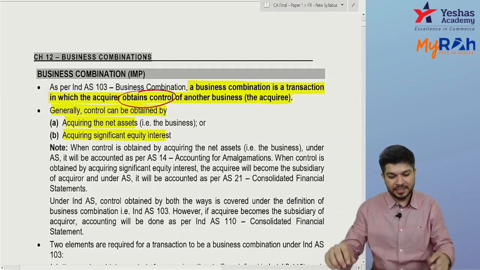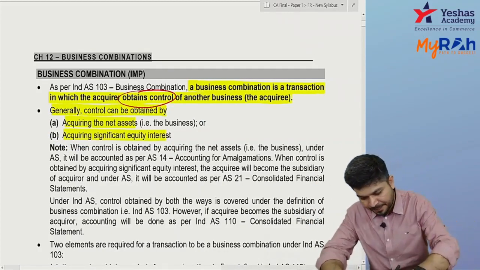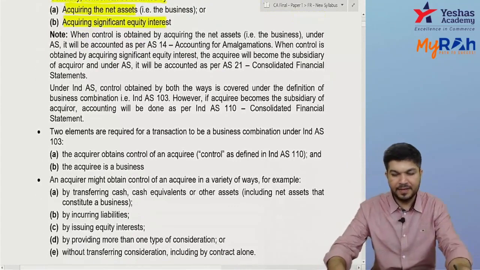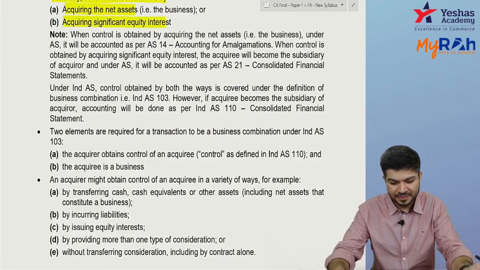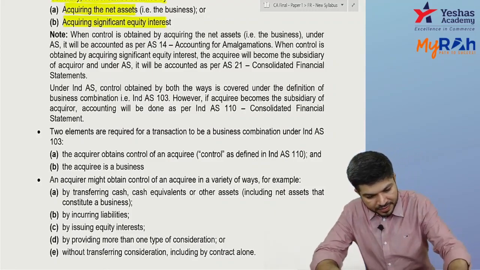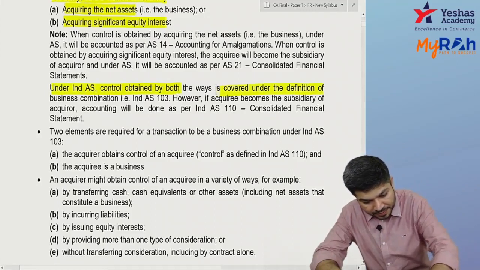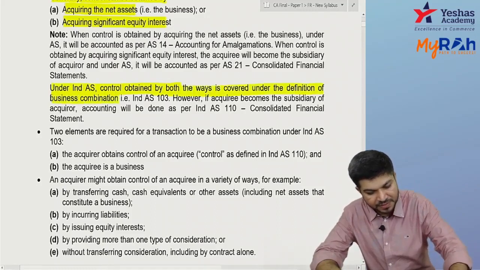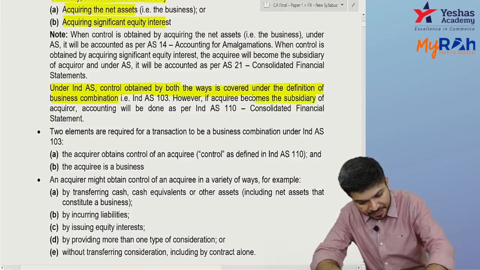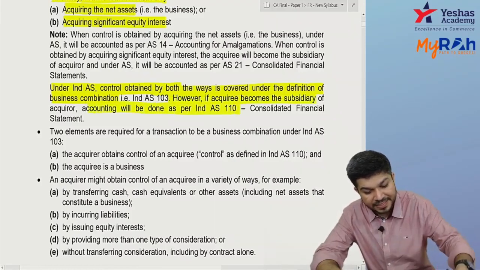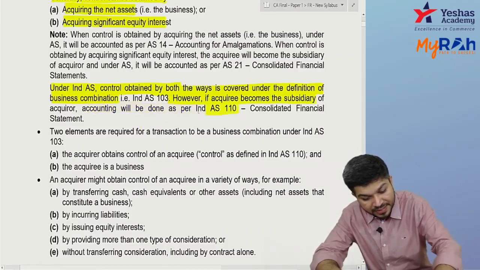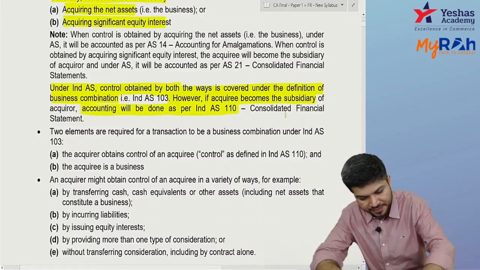Any doubts? Anybody till now? So under your Ind AS, control acquired by both ways is covered in the definition of the word business combination. However, if it becomes our subsidiary, accounting will be done as per Ind AS 110, that is consolidated financial statements.